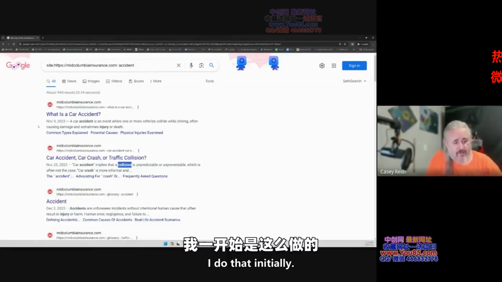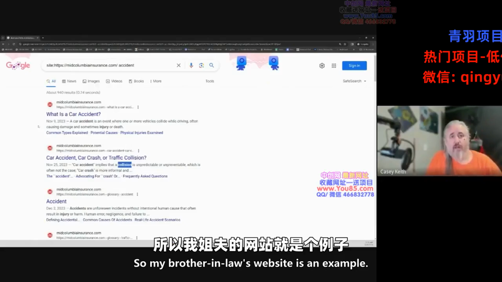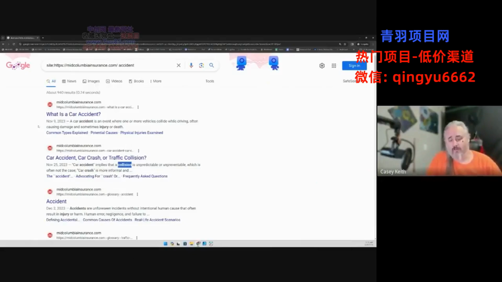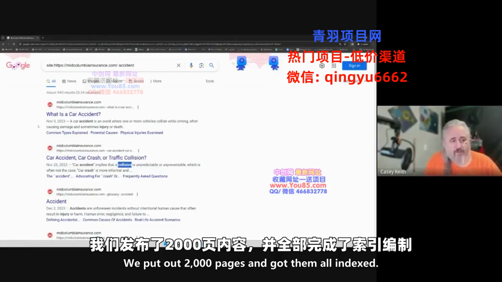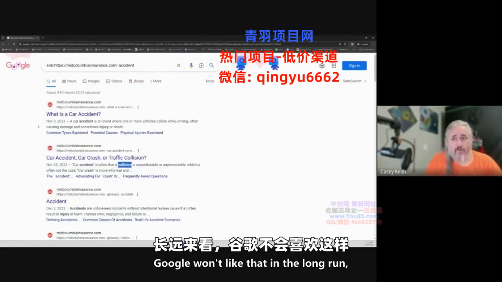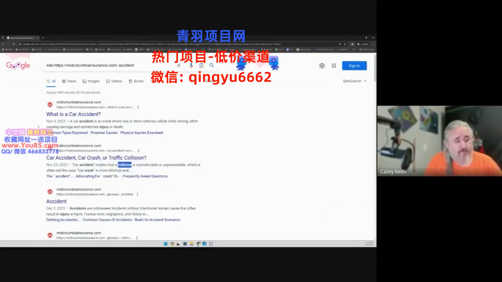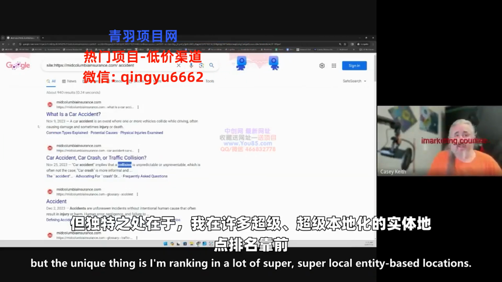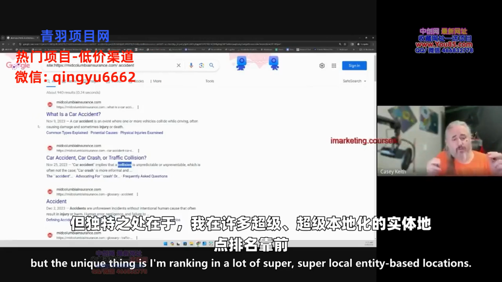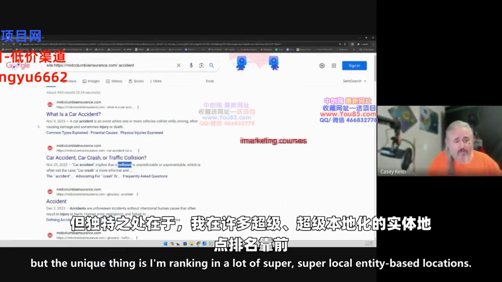I do that initially. My brother-in-law's website is an example. We put out 2,000 pages and got them all indexed. Google won't like that in the long run, but the unique thing is I'm ranking in a lot of super local entity-based locations.